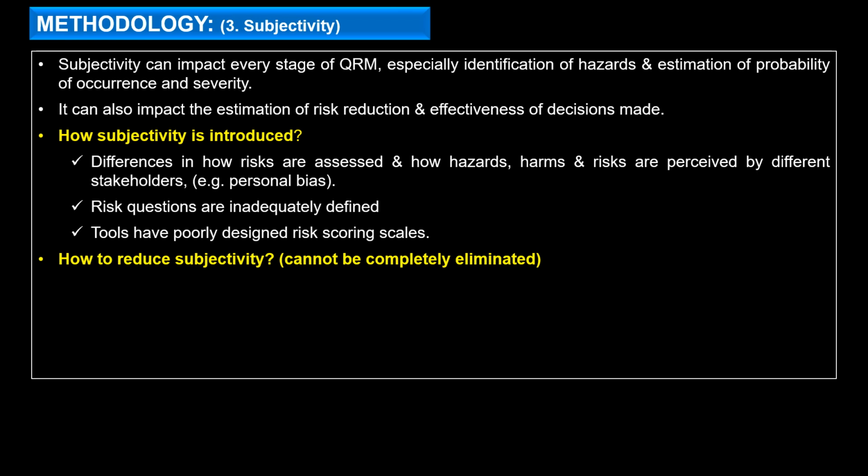Looking at how to reduce the subjectivity, the guideline states that it is not possible to completely eliminate subjectivity, but definitely it needs to be controlled and reduced. So how can bias and assumptions be addressed? It can be through the use of a cross-functional team where each and every individual respects others' perspectives and comes to a common conclusion.